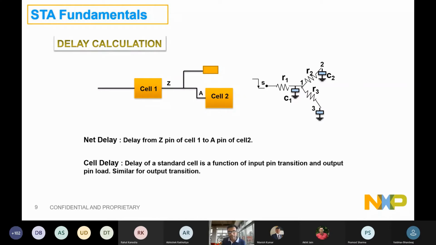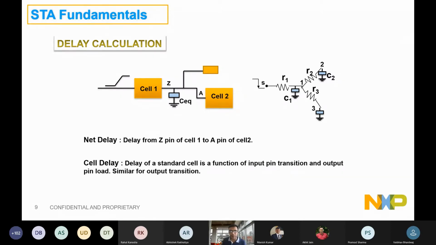Now how is cell delay calculated? Cell delay is a pretty basic function of input transition and the output load, right? So if I need to ask what will be the delay of this cell 1 input to output arc, that will be a function of the input transition that it is receiving as well as the output load, right? So the more the transition, the larger the delay. The larger the cap that it needs to drive at the output, the more the delay, right? That's pretty straightforward, you can say, the delay calculation.